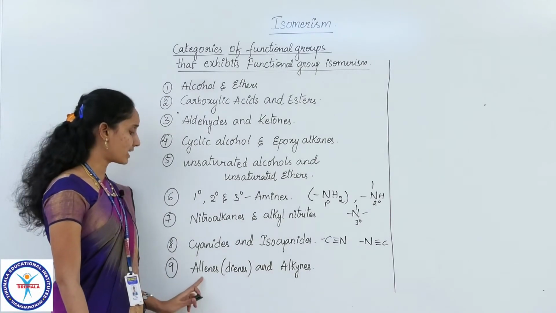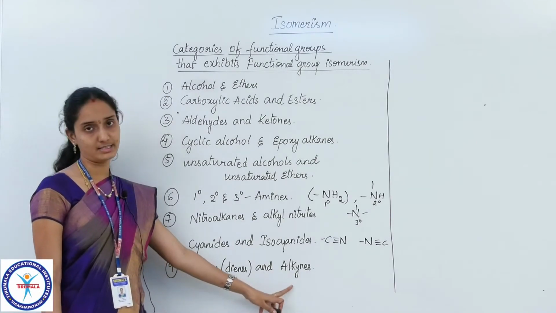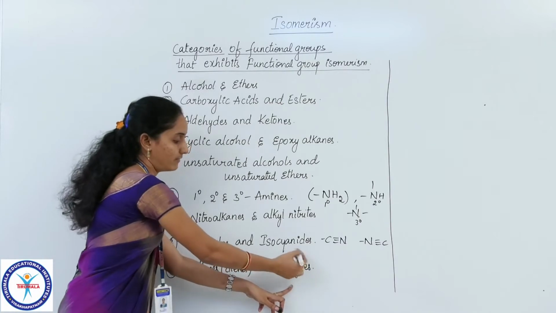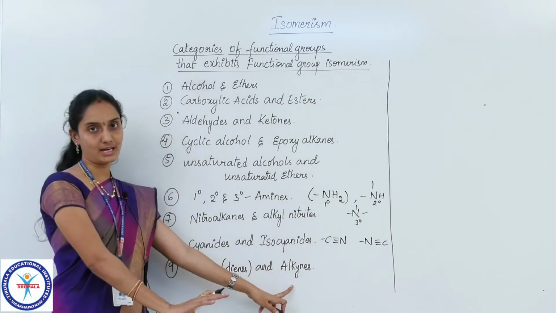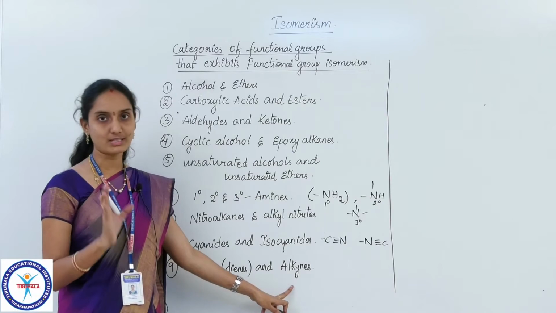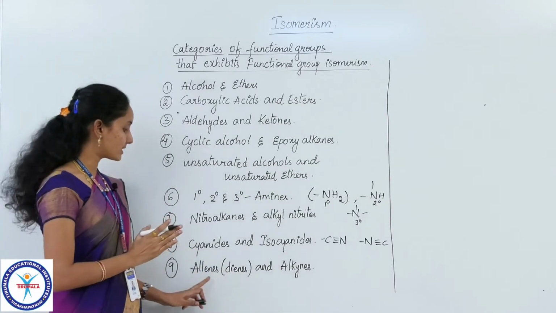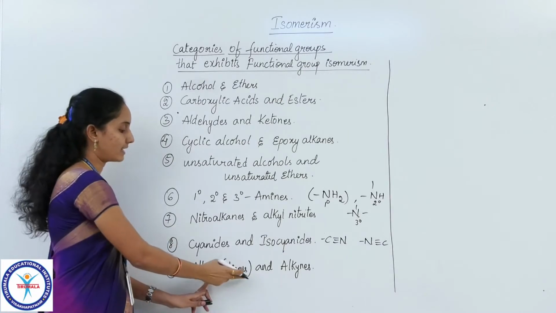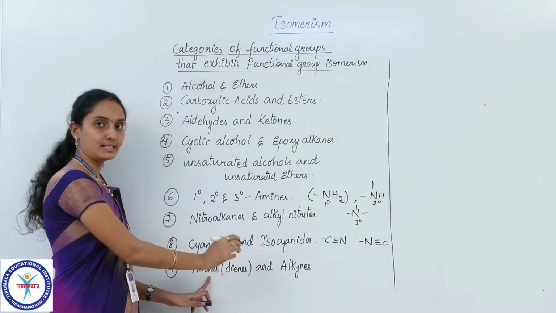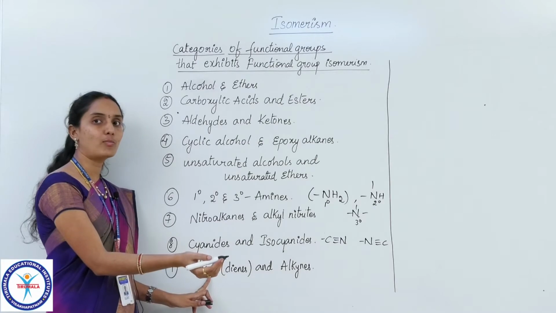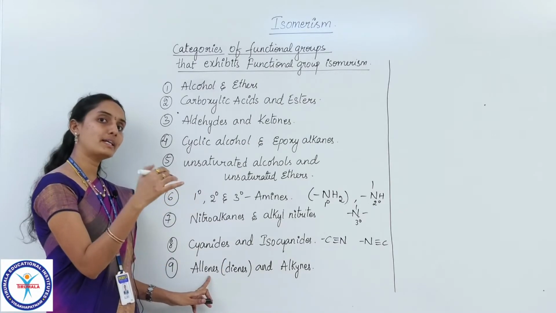In the last category we have alkenes and alkynes. All of you know very well about alkynes. Alkynes are carbon compounds containing a triple bond between the carbons in the chain. What is this? Allene, and in the bracket I have mentioned diene. Ene indicates a double bond, di means it is repeated twice.